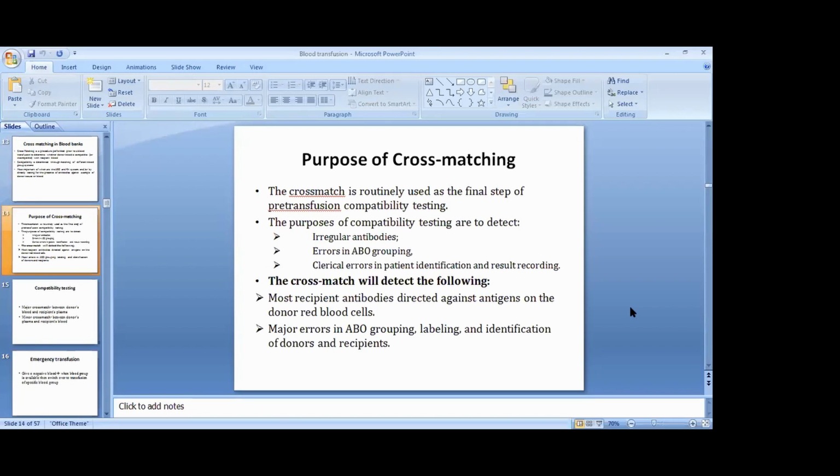Purpose of cross-matching. The cross-match is routinely used as the final step of pre-transfusion compatibility testing. The purposes are to detect irregular antibodies, to check errors in ABO grouping, and also to check clerical errors in patient identification and result recording. The cross-match will detect most recipient antibodies directed against antigens on the donor red blood cells, and errors in ABO grouping, and it helps in identification of donors and recipients, which is very important for the medico-legal aspect.